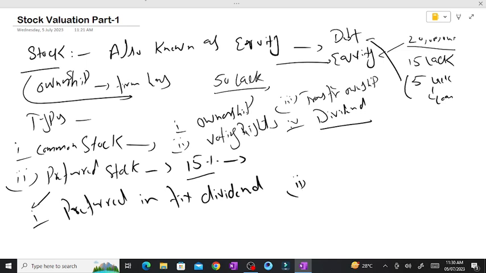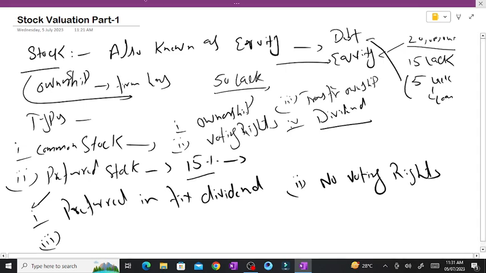Number two, they don't have any voting rights. Number three, whenever the company is in a position to liquidate, for example, if the company wants to sell, they first pay these people, the preferred stockholders. So you can say liquidation preferences.